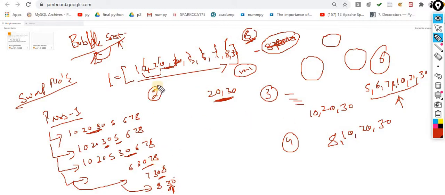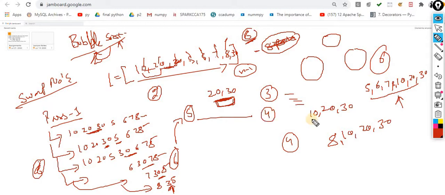So observe one thing over here. In the second pass, should I compare these two? No need to compare these two. So if I am taking 6 passes, let's suppose 1, 2, 3, 4, 5, 6, I took six steps. Here the same thing happened with 5 steps. Here the same thing happened with 4 steps. Here again in pass number 4, here the same thing happened with 3, 2 and 1.